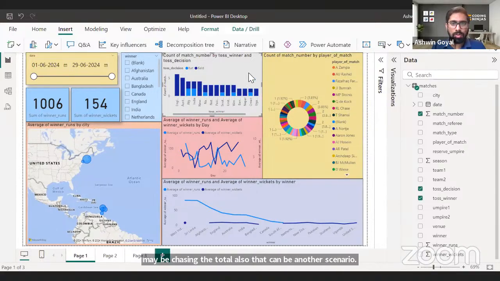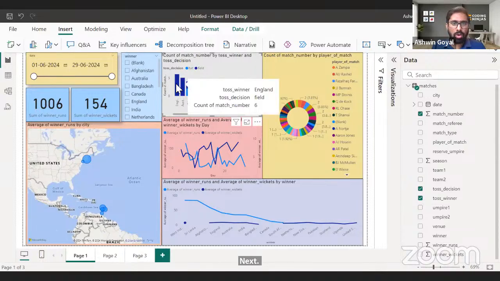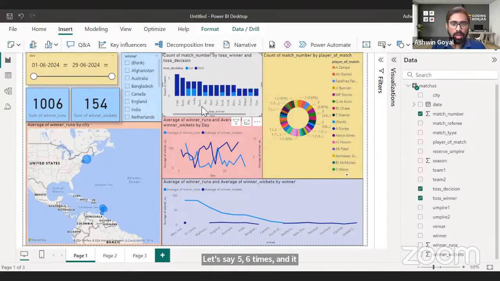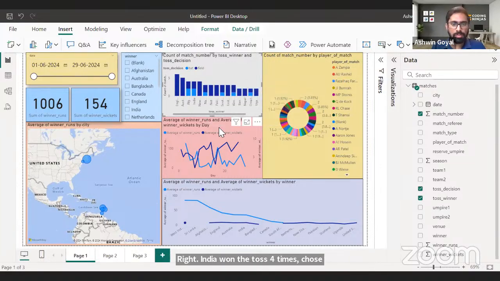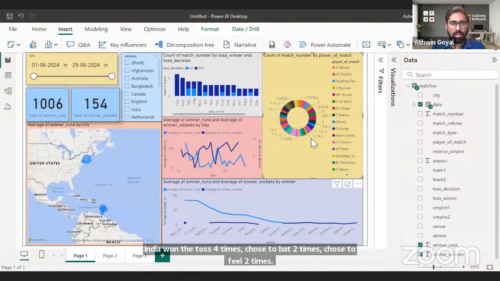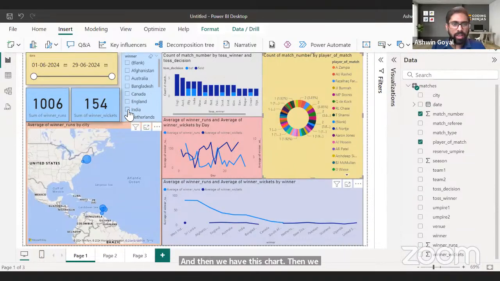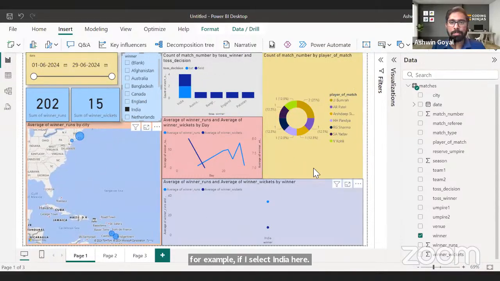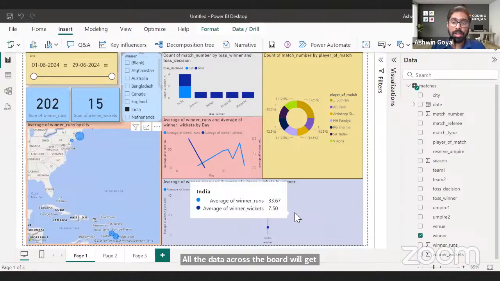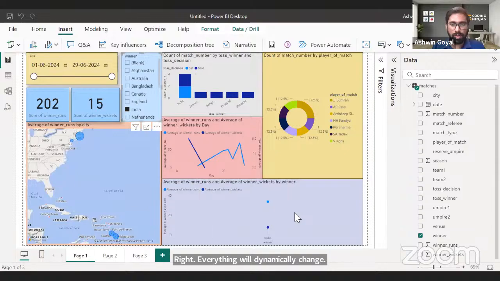Next, let's learn from this one. England won the toss in let's say 5, 6 times, and it chose to field in all those 6 times. Right? India won the toss 4 times, chose to bat 2 times, chose to field 2 times. And then we have this chart. For example, if I select India here, all the data across the board will get filtered for India. Right? Everything will dynamically change for India. Okay. So that's there.